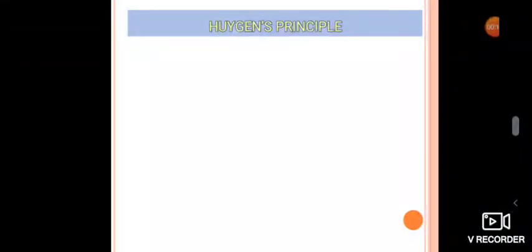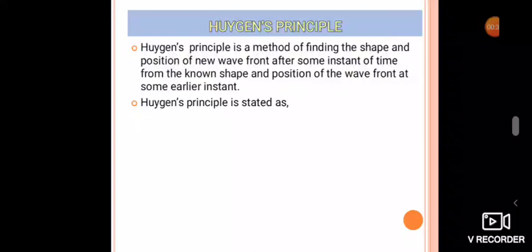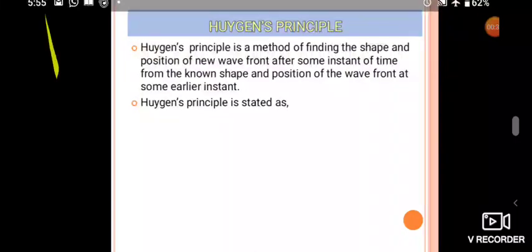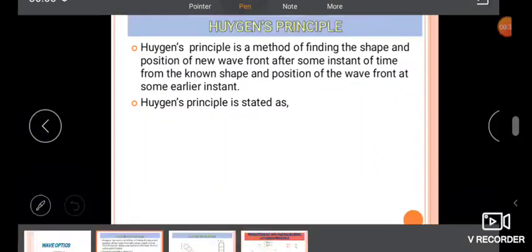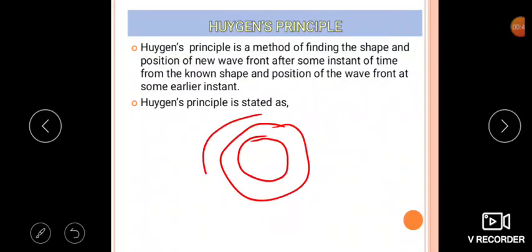Huygens principle is one method of finding the shape and the position of the new wavefront after some instant of time from the known shape and the position of the wavefront at some earlier instant. Just see here, whenever we drop a stone into the water, we produce circular rings like this, the water waves.